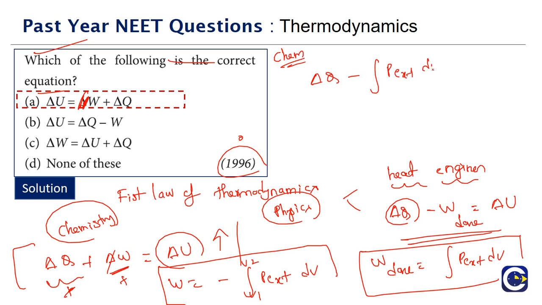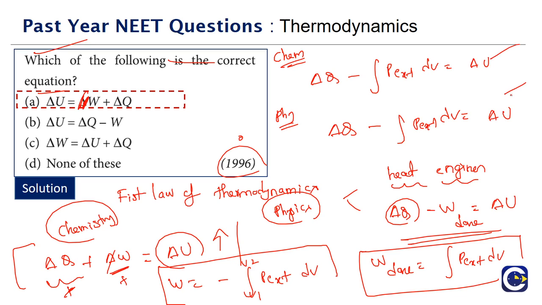Minus integral P external dV is equal to what? Delta U. This is what we will get in chemistry. Let's go to the physics. What is the physics formula? Del Q minus work done. But what is the work done formula? Integral P external dV, that is equal to what, delta U. So we'll see overall there will be no change, it will be the same thing, but the only difference will